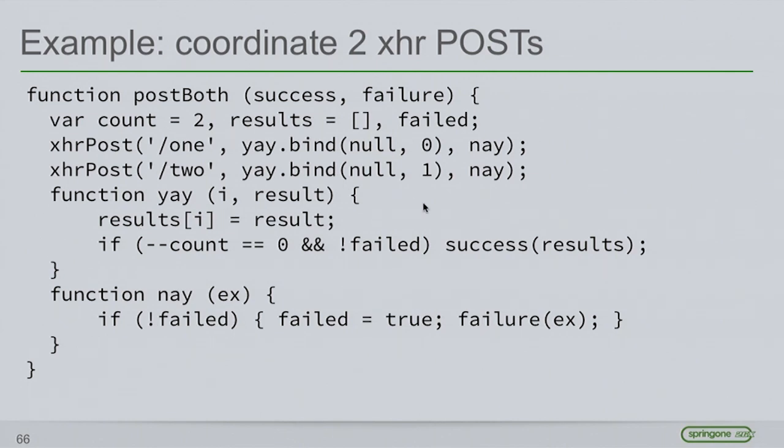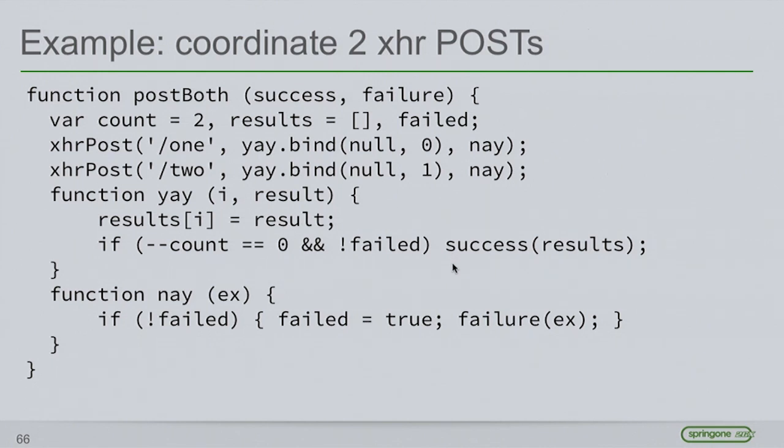Here's another example where I'm trying to coordinate two XHR posts, and I need to just return a success if both of them have succeeded. The way that this is done with callbacks is always with a counter. Dave Herman gets into this in his book as well. And his recommendation is to use a counter here, to always count, and then because one of these might fail, but the other one might succeed afterwards, I have to check to make sure we didn't have a failure first,